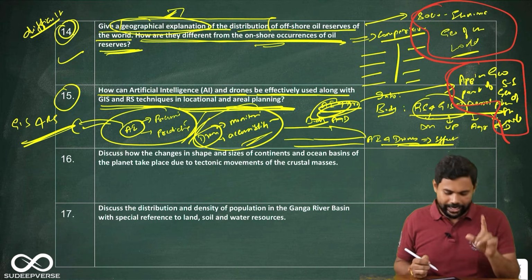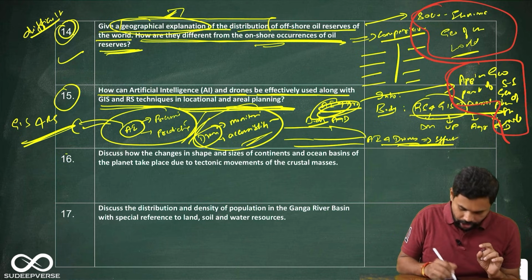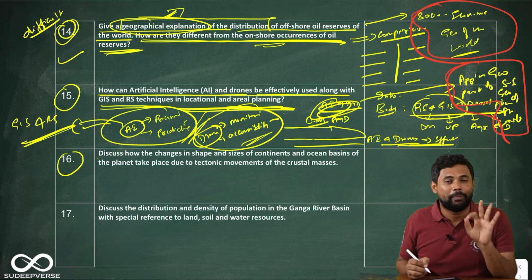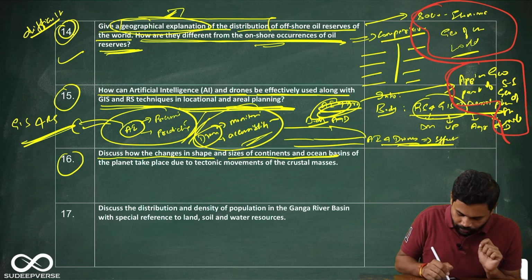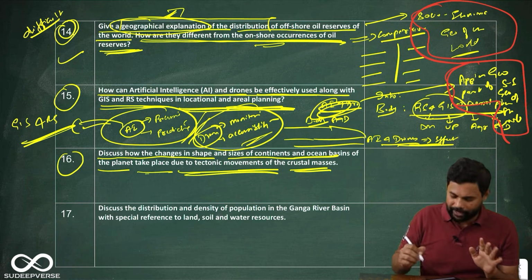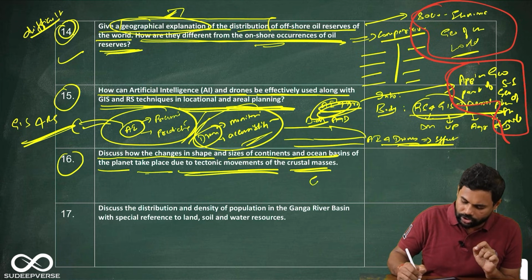Okay. Now, looking at the 16th question. The 16th question is a direct question from plate tectonics. Look at this. Discuss how the changes in the shape and size of continents and ocean basins of the planet take place due to tectonic movements of crustal masses. Basically, it's a direct and a very easy question. They are asking on the theory of plate tectonics.